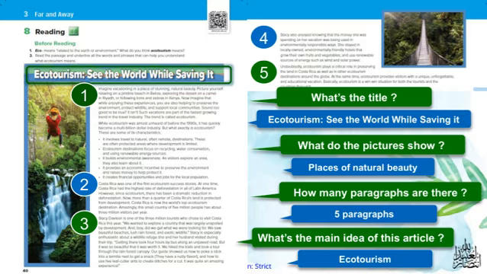The pictures on the slide show stunning landscapes, perhaps lush forests, pristine beaches, or majestic mountains, highlighting the kinds of natural sights that ecotourism aims to protect and showcase. These images help us visualize the beauty we're working to preserve. The title, Ecotourism, See the World While Saving It, perfectly encapsulates this concept. It reminds us that through mindful travel, we can experience the world's incredible sights while contributing to their preservation. Overall, this slide underscores the importance of choosing travel options that are environmentally responsible and culturally respectful. It ties into our broader theme of sustainable practices, showing that travel can be both enriching and eco-friendly when we make conscious choices.